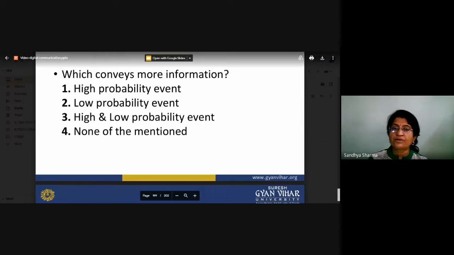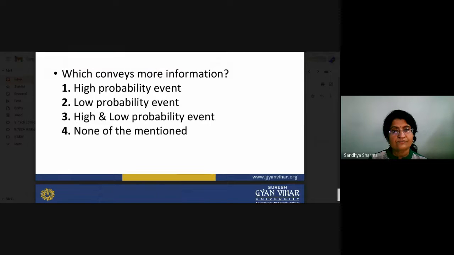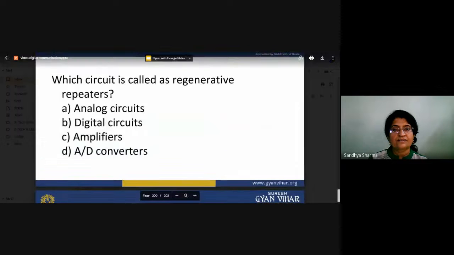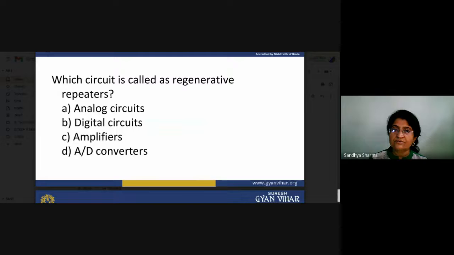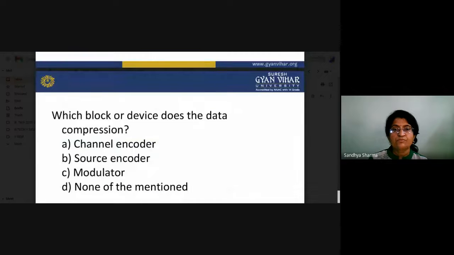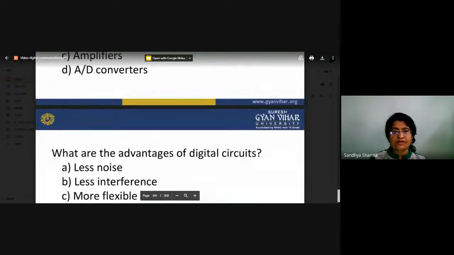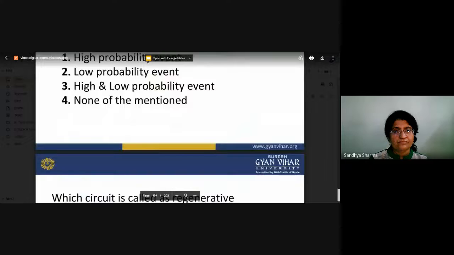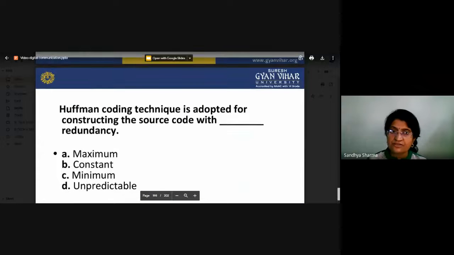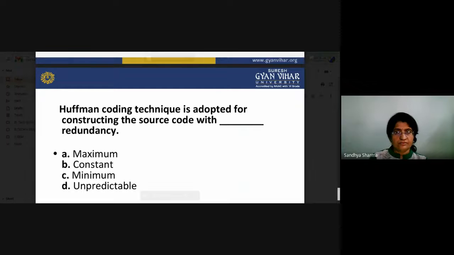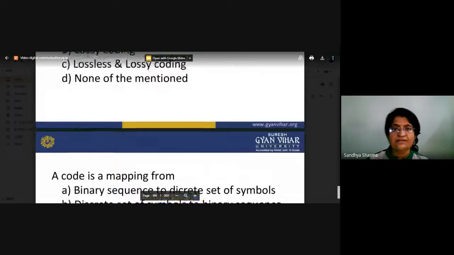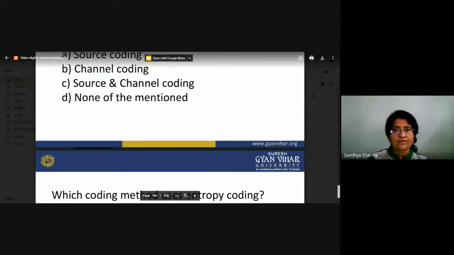Which conveys more information, so you have to know about it, and which circuit is called a regenerative repeater. Also, which block or device does the data compression. That is basically the optimization technique in our information theory. So that is basically a source coding which we have to opt for reduction of number of bits. So now I think it is clear to you.